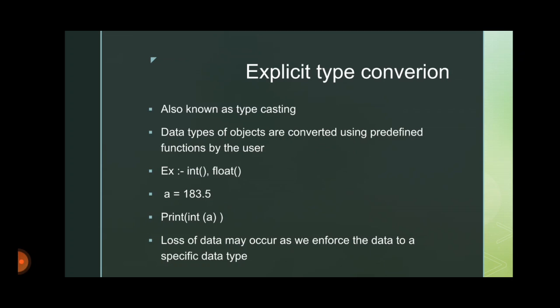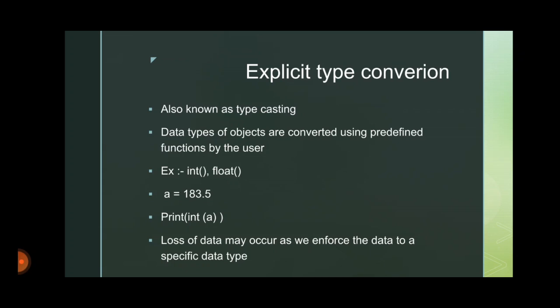But I am trying to print the value as an integer using the function int of a. It will generate the result 183. That is, the decimal portion gets excluded. 183.5 is converted to an integer value and the result is 183.